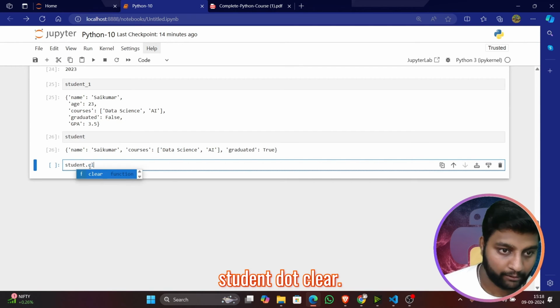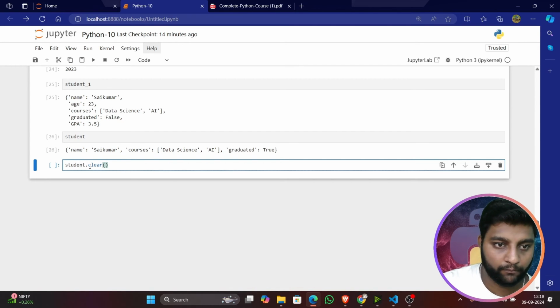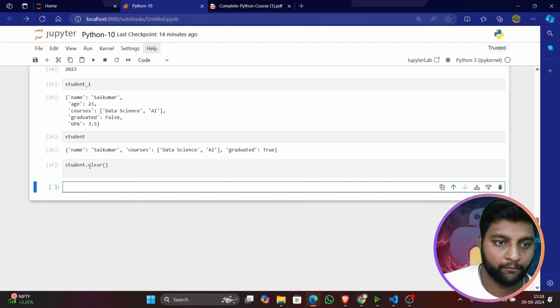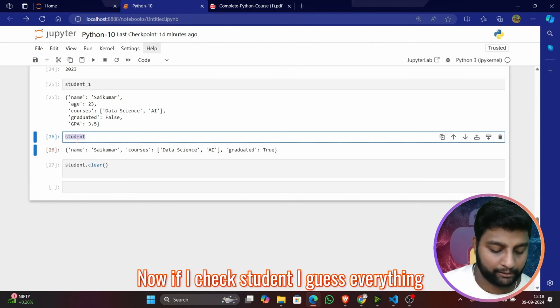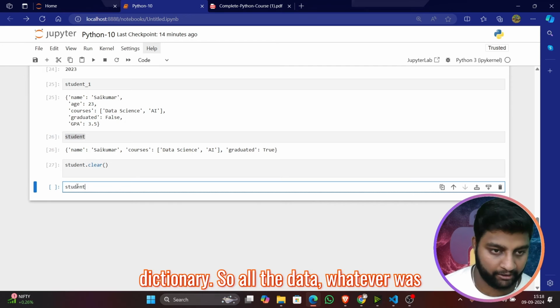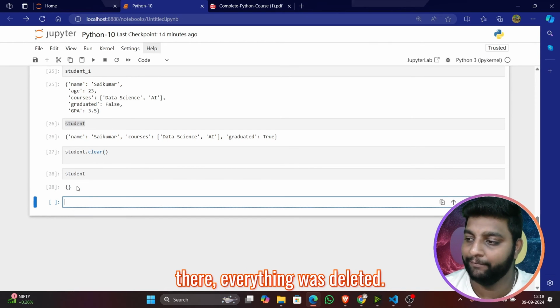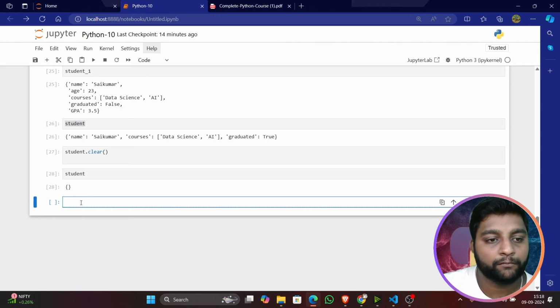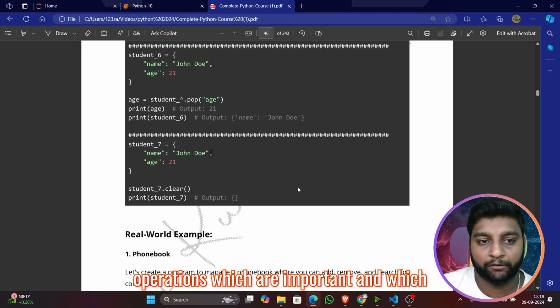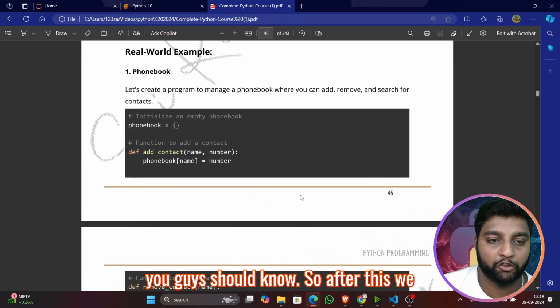Student dot clear. Now if I check student, everything is empty now. It should be an empty dictionary. All the data that was there was deleted. So these are some of the inbuilt operations which are important and which you guys should know.